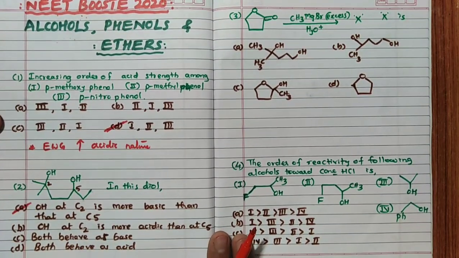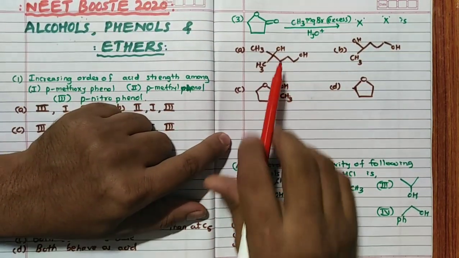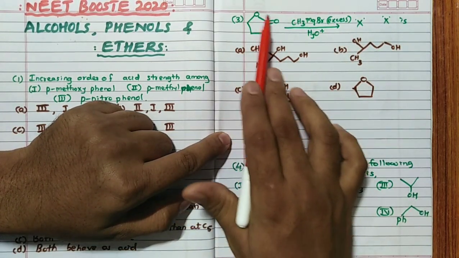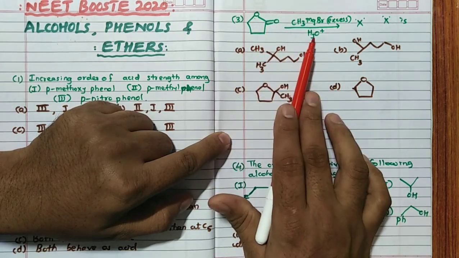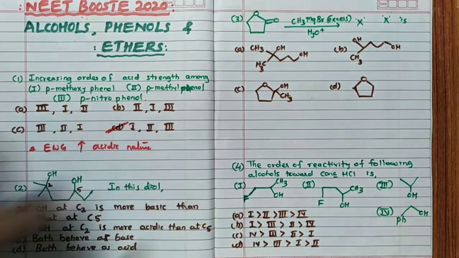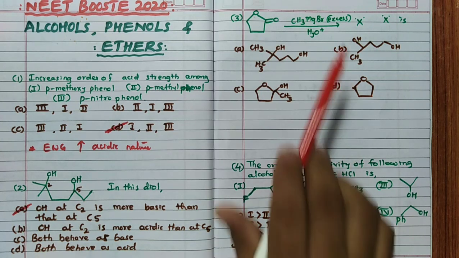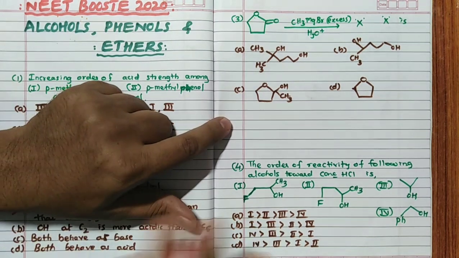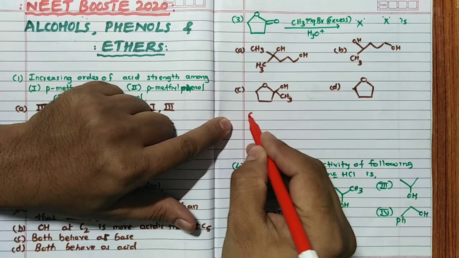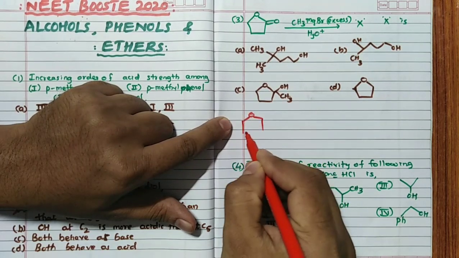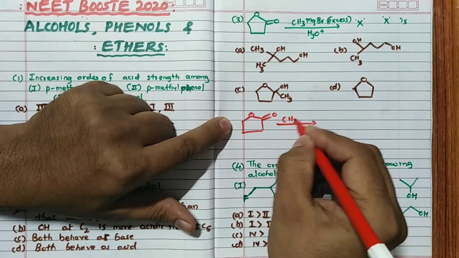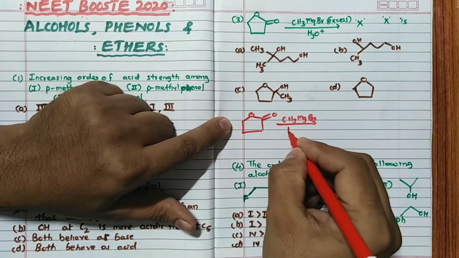Then third one and the fourth one. See third one, CH3-MgBr excess we have used. So here the cyclopentane with oxygen in between, double bond O is there, hydrolysis, X formed is what they are asking. And here, when excess is given, whatever number of CH3-MgBr you want, you can take. There is no problem in it. So first I will tell you what happens. These types of reactions are very important, my dear students. First what happens is CH3-MgBr and hydrolysis.